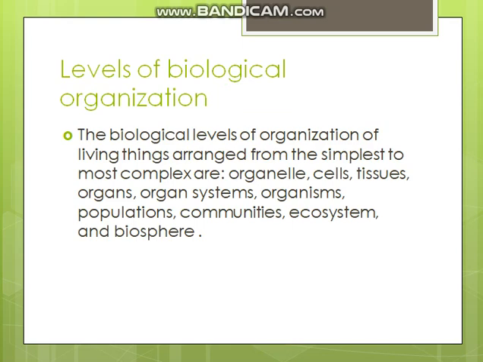The levels of biological organization of living things, arranged from the simplest to most complex, are organelles, cells, tissues, organs, organ systems, organisms, populations, communities, ecosystem, and biosphere. I just read the slide, but there are a few more things that come before the organelle level.